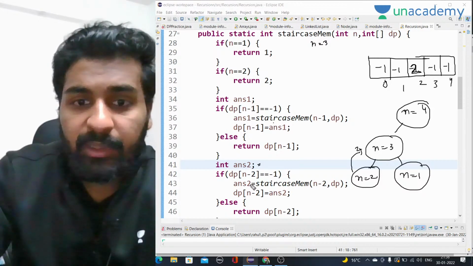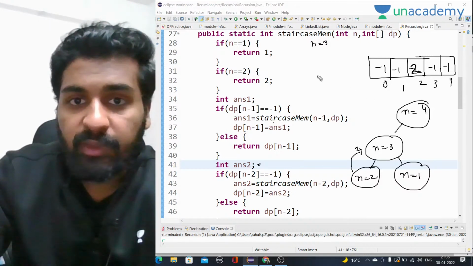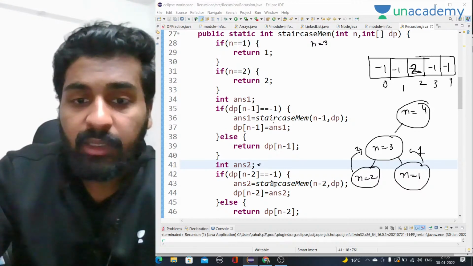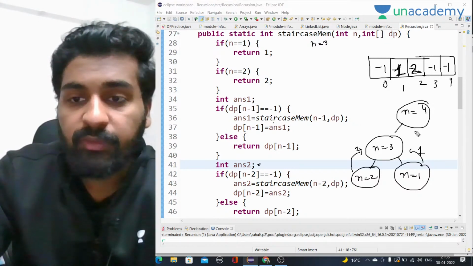Yes. So what will happen? For answer 2, we have to call the recursion for n is equal to 1. So now it will return 1 from here, and I have to fill dp of 3 minus 1 2 is equal to answer 2. It will be filled with 1. Okay, so the first index will be filled with 1. So 1 and 2.